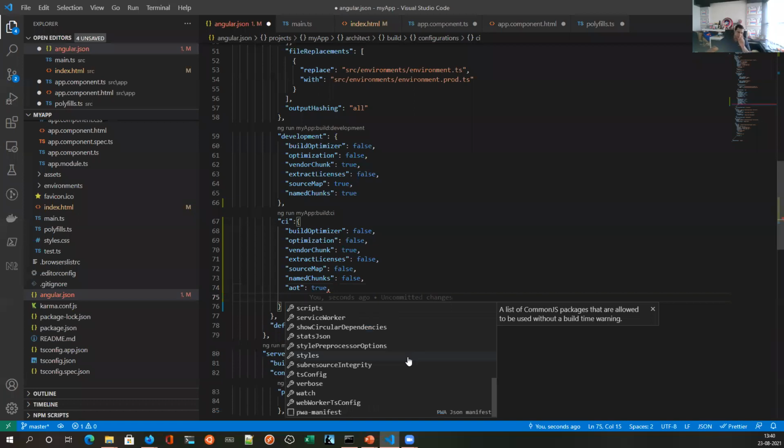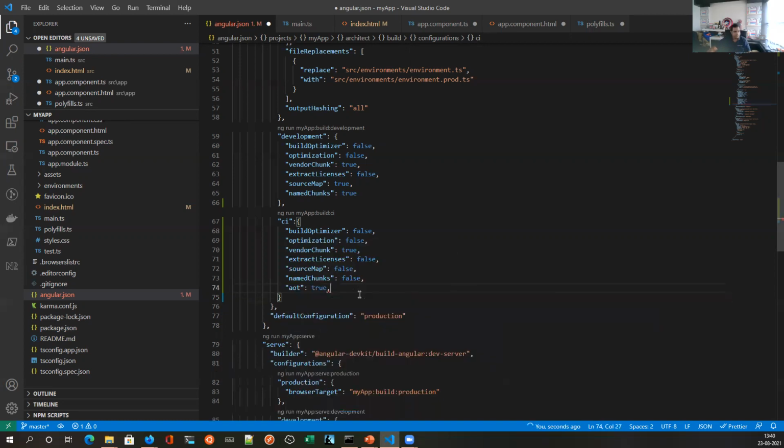Now another assignment for you is to research about this sub-resource integrity. Tomorrow I'll ask you what is this sub-resource integrity. So you may want to note down that you have to learn about sub-resource integrity. It is a very good security feature that is available in browsers that we can explore tomorrow. But for now, you note down and bring that tomorrow. So this is how you can build your CI environment.